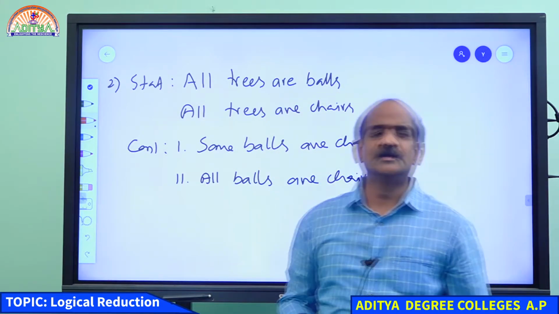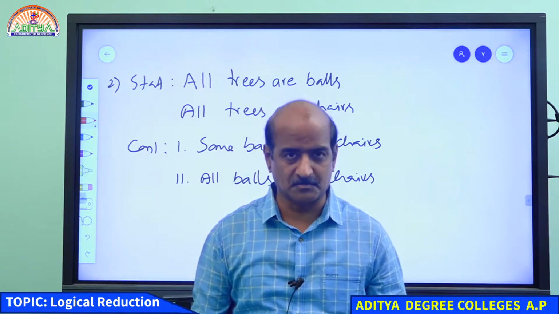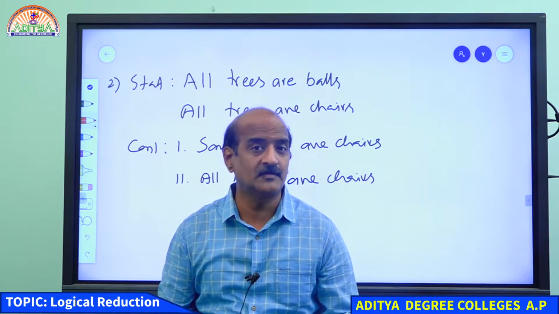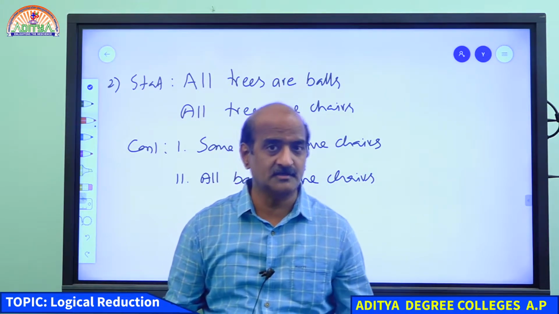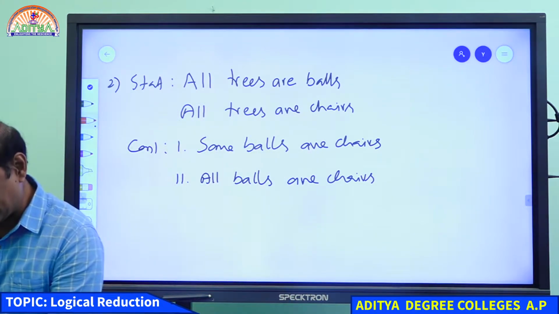Come on, student. The simple thing is you better go for a Venn diagram. With the help of the two statements, try to draw a single diagram. If it is possible to draw a diagram, we can think about the conclusion, or else we may not be able to. Come on, student. I'm waiting for your answer.